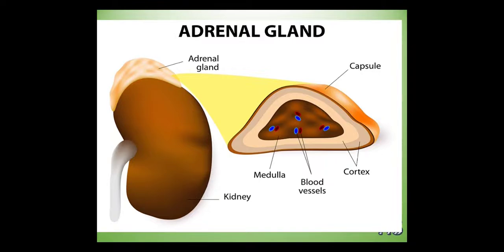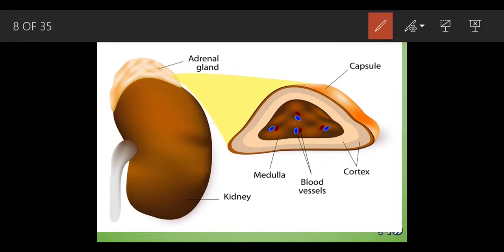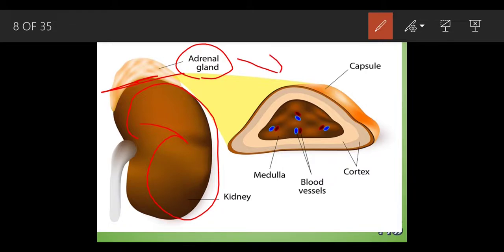See, you can see it in more detail. This is an adrenal gland. This is a bean shaped kidney. Above the kidney the adrenal gland is present, and when we look at the adrenal gland closely, we can see many parts. The central part is called the medulla, the outer one is called the cortex. Inside the medulla there are blood vessels. The outermost part is called the capsule. What is the function of this capsule? The function of this capsule is protection.